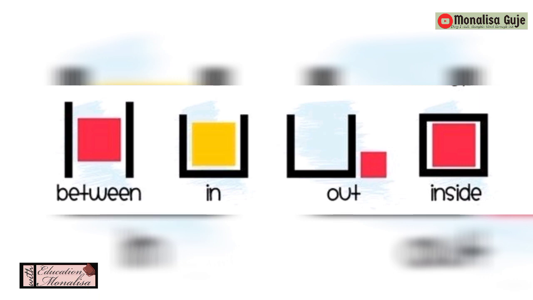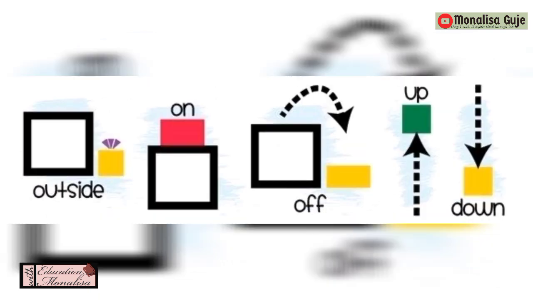Fill in the between numbers. Put some water in the glass. Go and stand out of the glass. Come inside. So the picture is shown. Relate the sentence and you will get a better idea about it. Some more: outside, on, off, up, down. These are also some prepositions, and the picture shows where the position is.